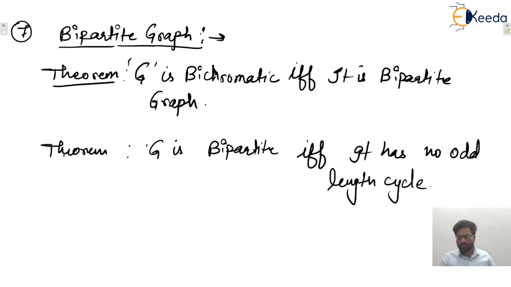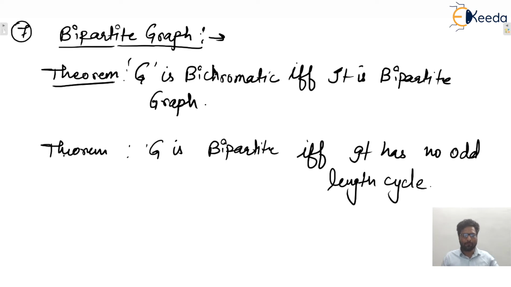That means in that particular graph, a cycle of length 3 or 5 or 7, if no odd length cycle is there, then that graph is known as bipartite. If a graph is bipartite, then it won't have an odd length cycle. Otherwise, if any graph doesn't have an odd length cycle, then that graph is bipartite, isn't it?